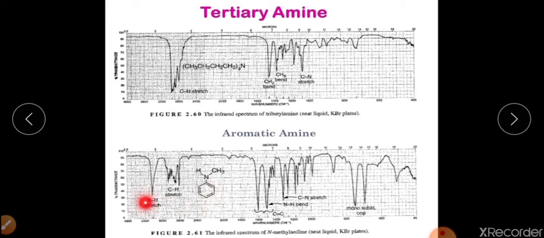We are having NH stretching vibration, CH stretching vibration. We are also having carbon-carbon multiple bond stretching. We are having CN stretching vibration, and we are having vibration because of the mono substitution in case of the benzene ring. So this is the IR spectrum of aromatic amines.